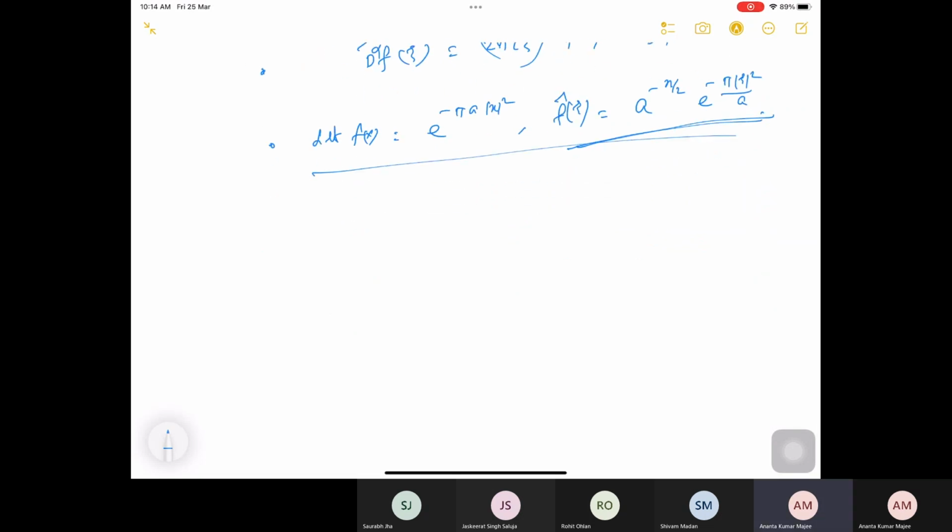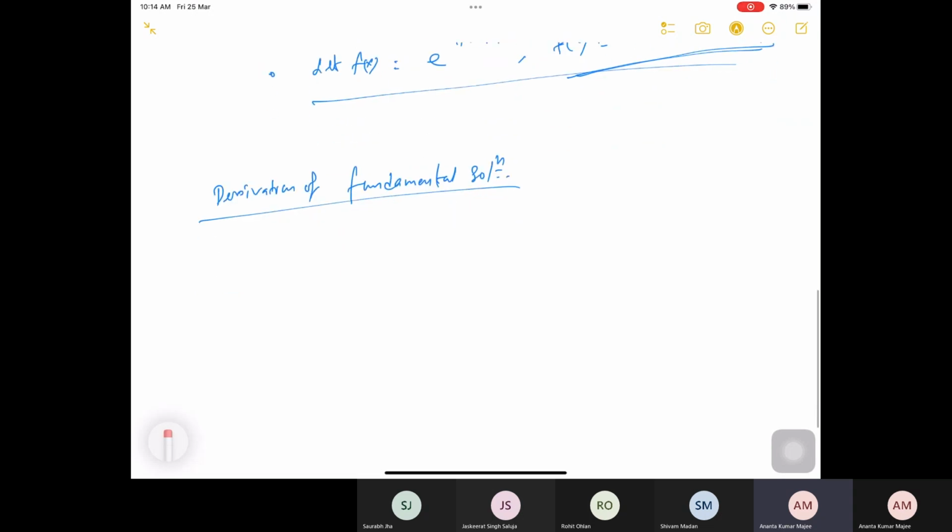So now I try to derive the fundamental solution. That means I want to find a function which would again be smooth on R^n cross (0, infinity), such that it satisfies the heat equation. If I denote it as P, then this will be P_t minus Laplace of P equal to 0. You will see why this is so.